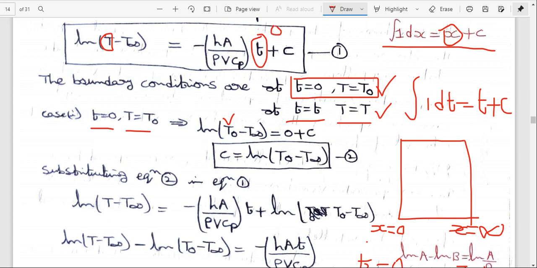So what is the c value? C equals ln of (T naught minus T infinity). This is the second equation. Now substituting the second equation into the first equation.